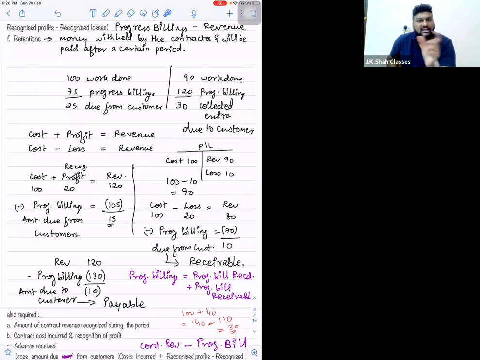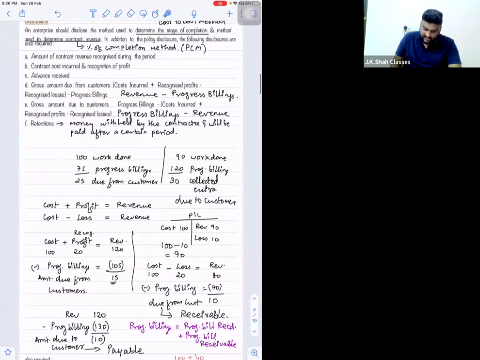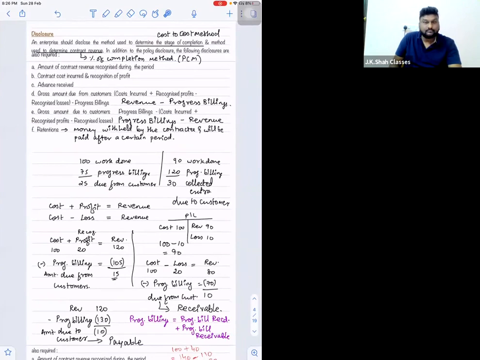So always remember, total cost incurred plus profit is equal to revenue, or total cost incurred minus loss is equal to revenue. So first calculate your revenue. Once you have your revenue with you, then revenue minus progress billings. Right? So you can just take a screenshot of this entire disclosure in one screen and you can copy this down.